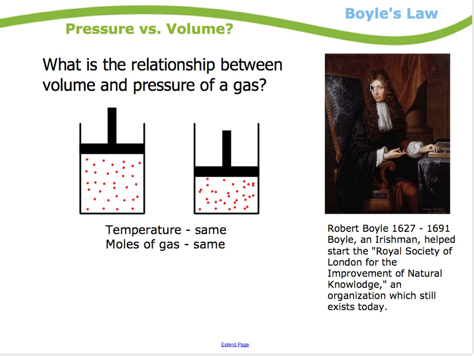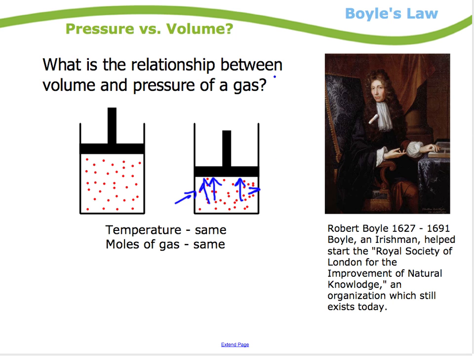Now, if you take a look at these two pistons that I've drawn, in each of them is the same number of red dots. And I want you to think about the volume of this one compared to the volume of this one. It almost looks like the second one's half that of the first. And then I want you to think what pressure must be being exerted on that piston as a result of the decreased volume, and what kind of relationship there would be. If I halve the volume of something, what does that do to the pressure that's being exerted on that particular piston?